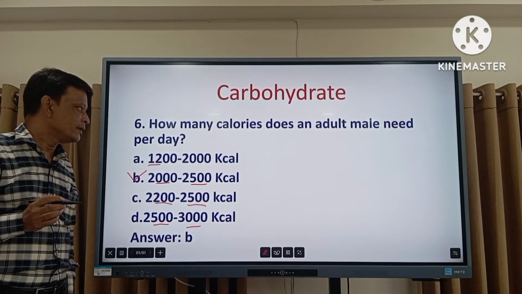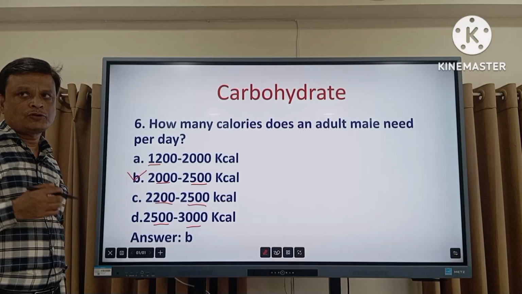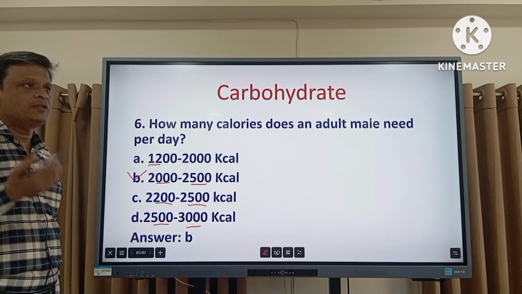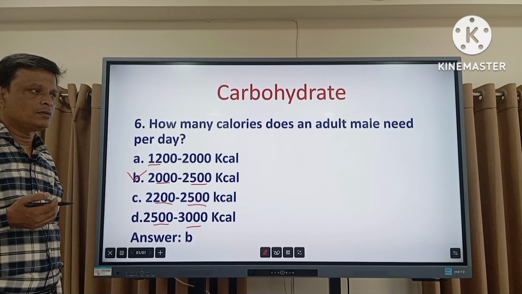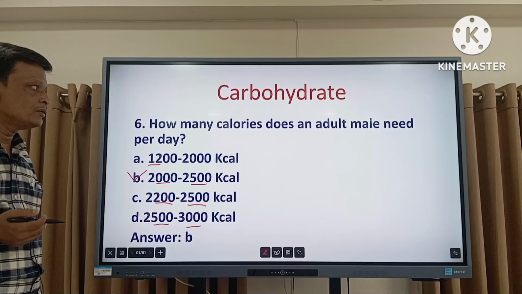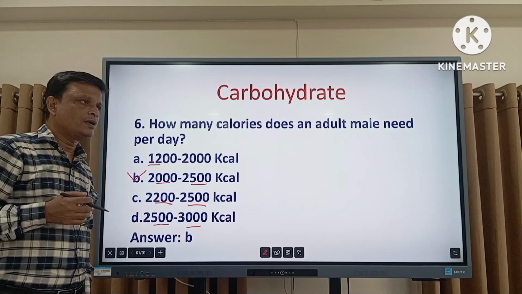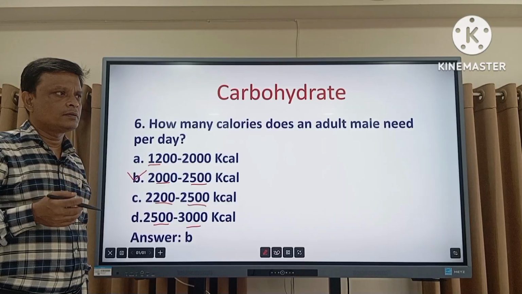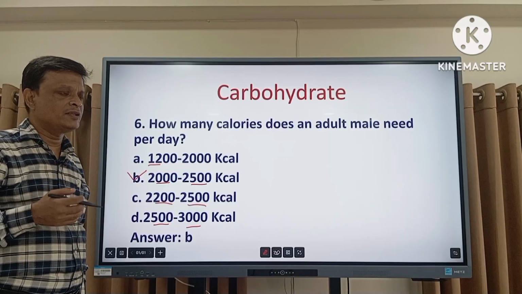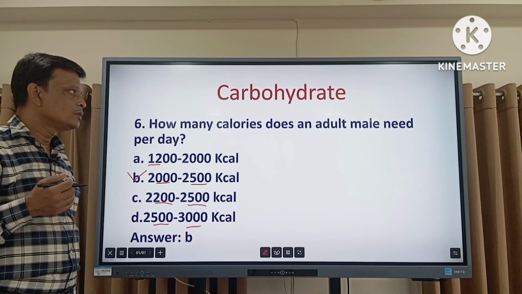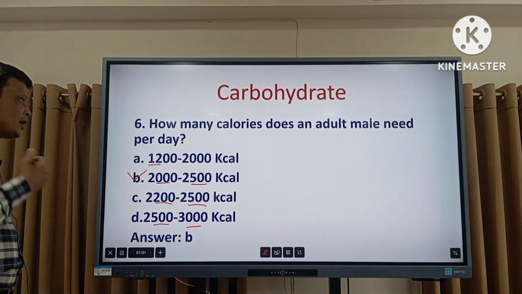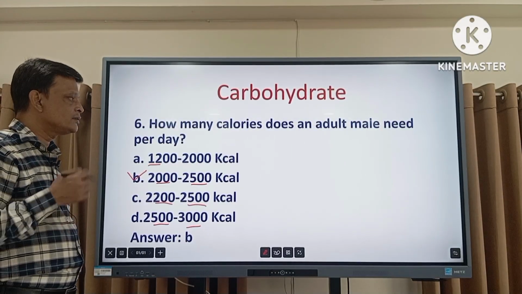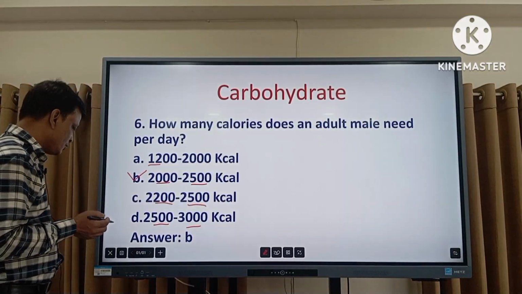Okay, but actually energy requirement depends on the daily activities of any person. If the person does very hard jobs or hard labor in their daily life, their energy requirement is also high.